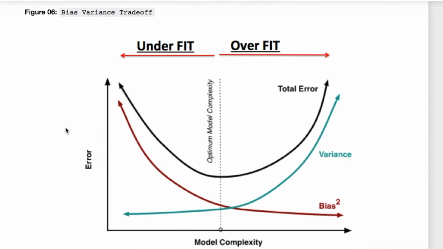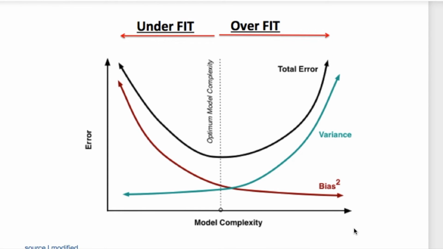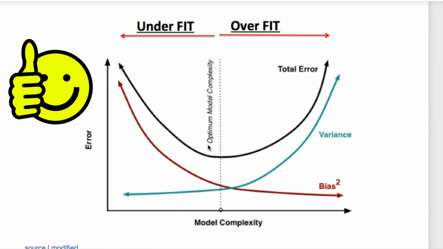Let's look at this bias variance trade-off. Here's our total error in the black line, the variance in the teal blue color, and the bias in the red. And this line coming down is basically in the middle. It's a little off, but that's your sweet spot that you're looking for in your model complexity, okay? We have on the y-axis your error, which is increasing, and on the x, the model complexity. And when you run to the right over here, when you overfit, think of that as your OLS for your linear regression stuff. And going left, you're underfitting, which is what we're trying to kind of do. We're trying to get that happy medium, okay?